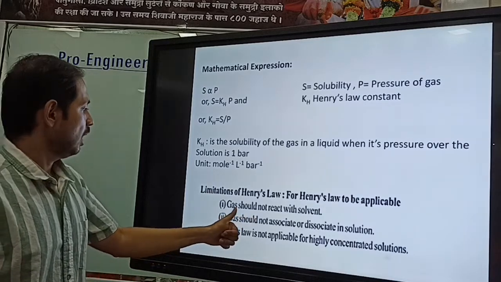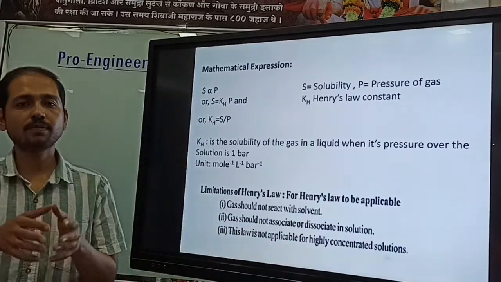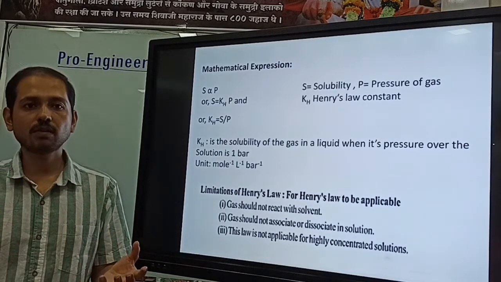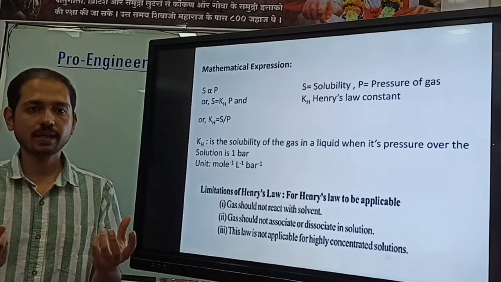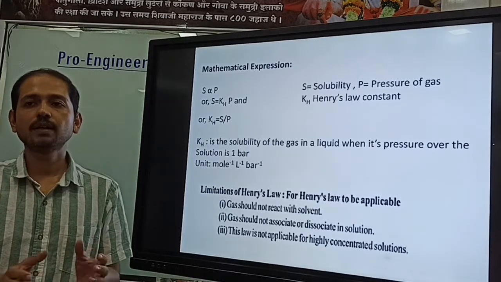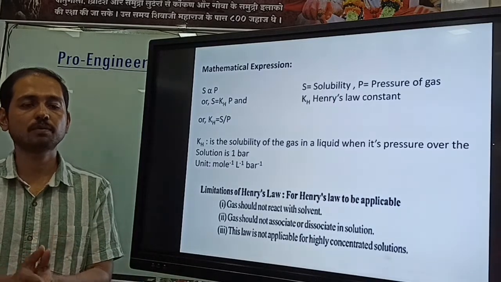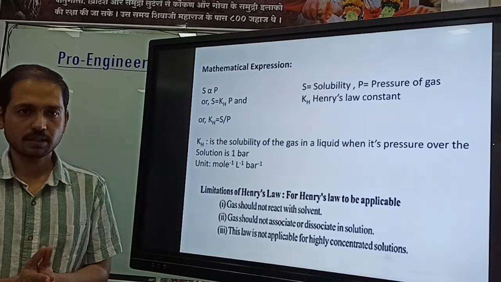The gas should not associate or dissociate in the solution. Sometimes after dissolving, the gas decomposes. For example, if you dissolve an XY gas in the solvent and it breaks down into X plus and Y minus, or X plus Y, then also we can't call it a solution, right?